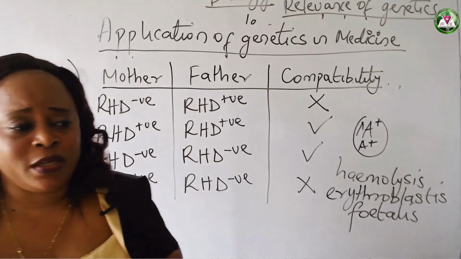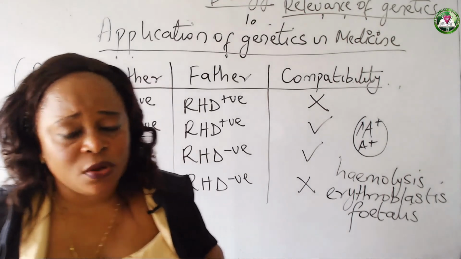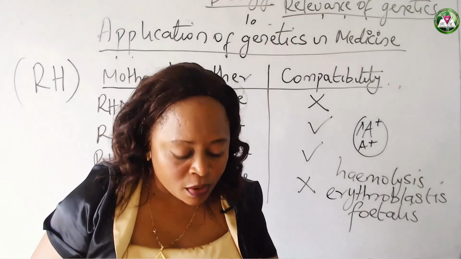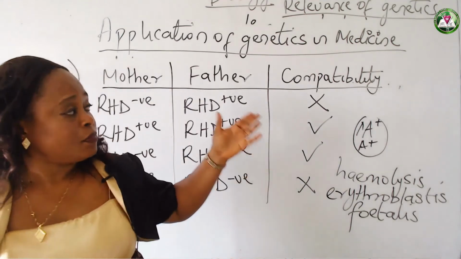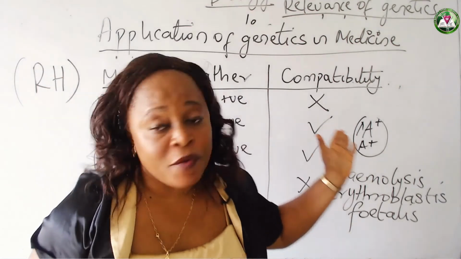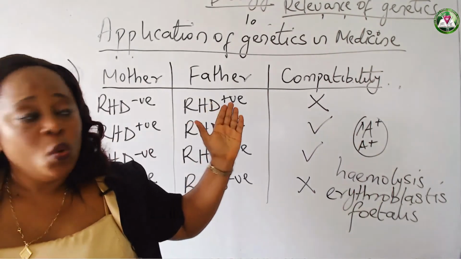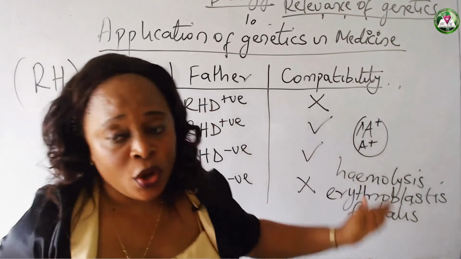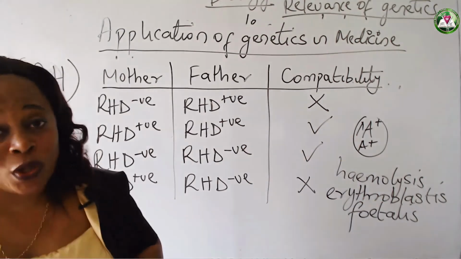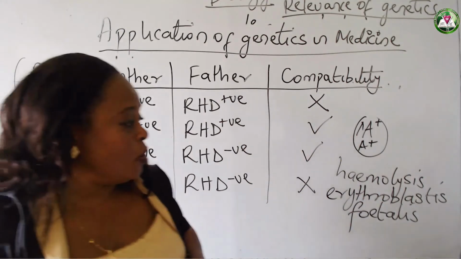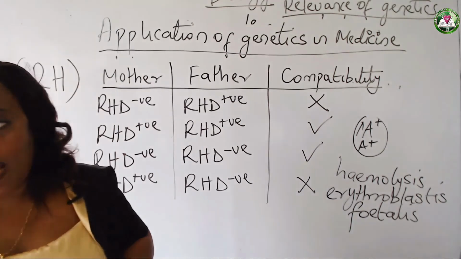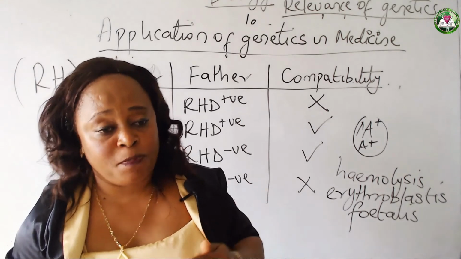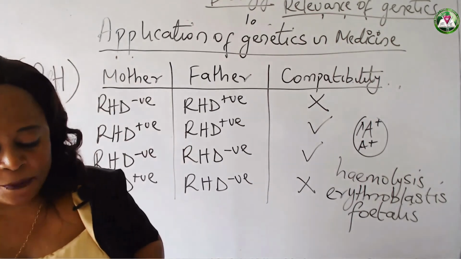I took particular emphasis on rhesus factor because I know we have already discussed sickle cell anemia in class before, okay? I talked about the rhesus compatibility chart, which of the factors are compatible with the other. I also told you what happens if nothing is done when a rhesus negative mother has a rhesus positive partner, okay? What happens if nothing is done?